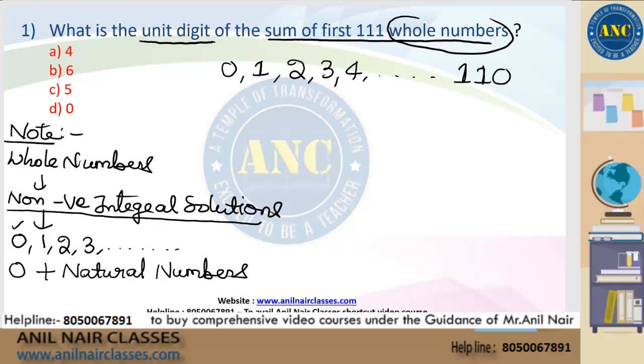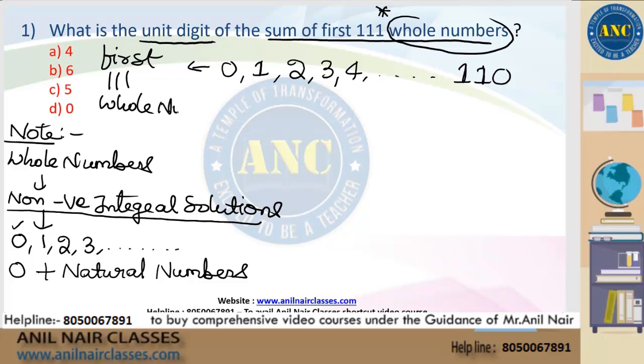Don't make a mistake. The question is whole number. Please put a star mark on the keyword. Star mark on the keyword: whole number. Whole number starts with 0. Do not hurry and take the question as 1, 2, 3 till 111. These are the first 111 whole numbers.